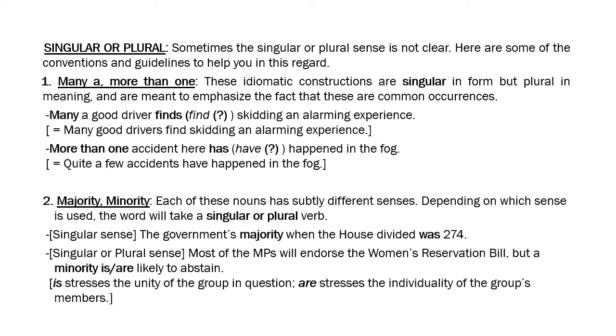The government's majority when the house divided was 274. So it is a singular majority because you're giving a number, 274 out of, let's say, 400 or whatever, right? So government's majority was. You will not say the government's majority were 274. So in such a usage, majority will take only a singular sense.